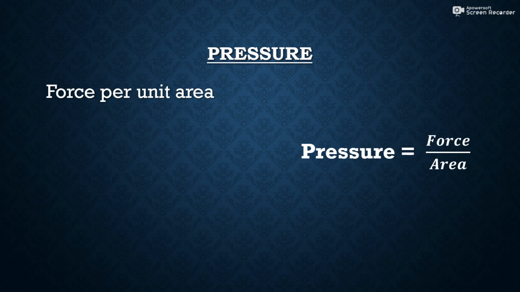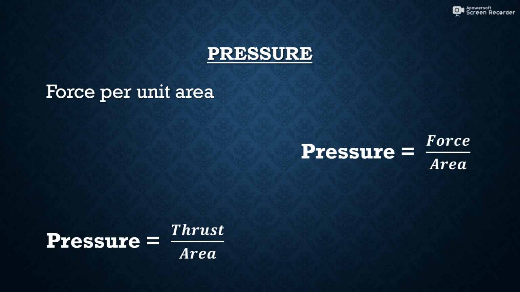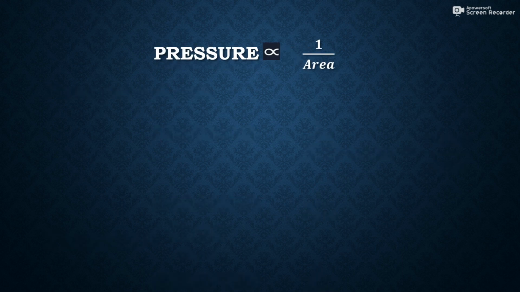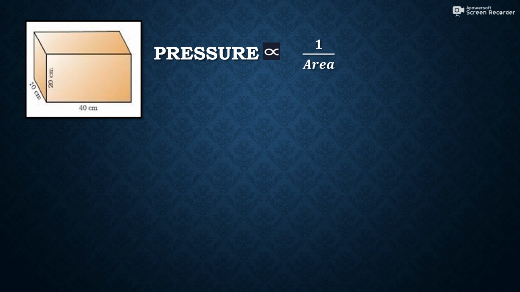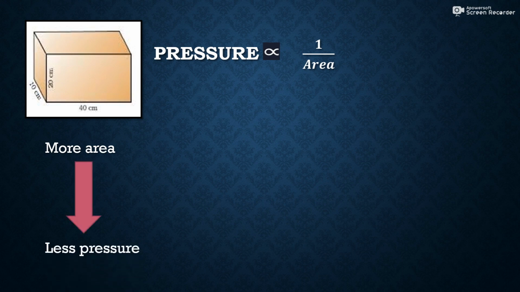Now here we are discussing thrust. So pressure becomes thrust per unit area. Pressure is inversely proportional to area. When the object is in horizontal position, then the area of the object becomes more. If the area is more, then there will be less pressure.